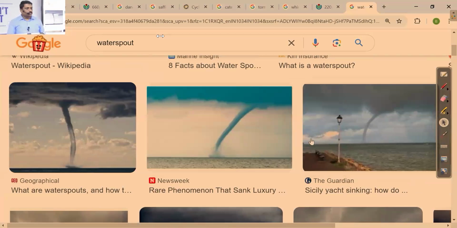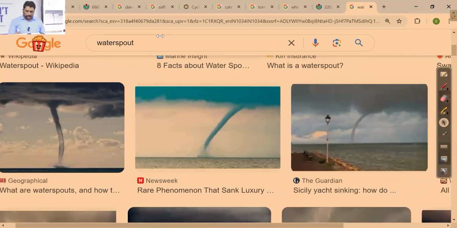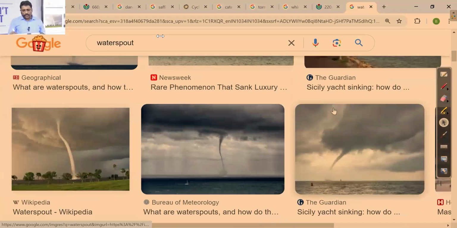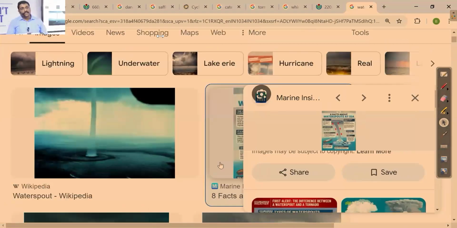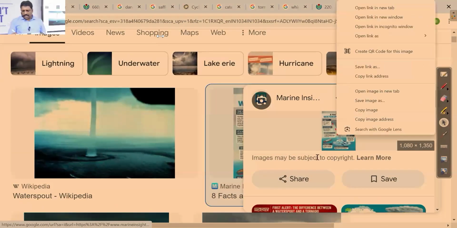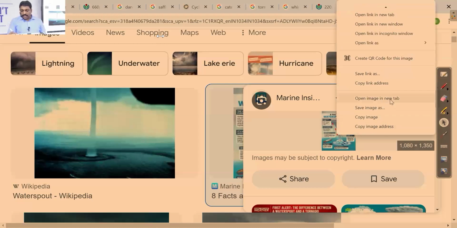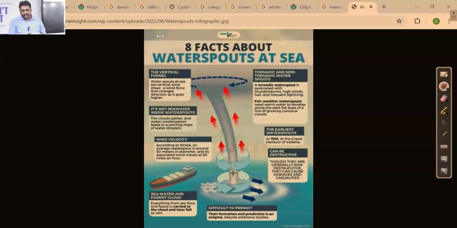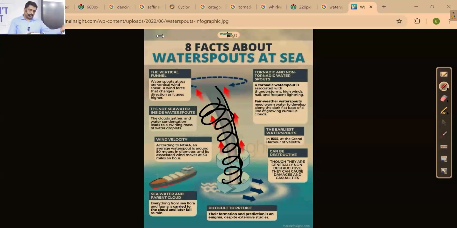When I talk about the so-called fish rain, it is possible only with this water spout as a mechanism. Otherwise, wind is not so strong to take the fish as such. So what happens during this occurrence? When the rise of this water is very strong, along with this spiraling effect, water will physically be taken up. Along with this water, the fish will also be taken, assuming that they are not very big. And then and there, when the convection becomes weak, the fish will be falling in very nearby areas, okay?